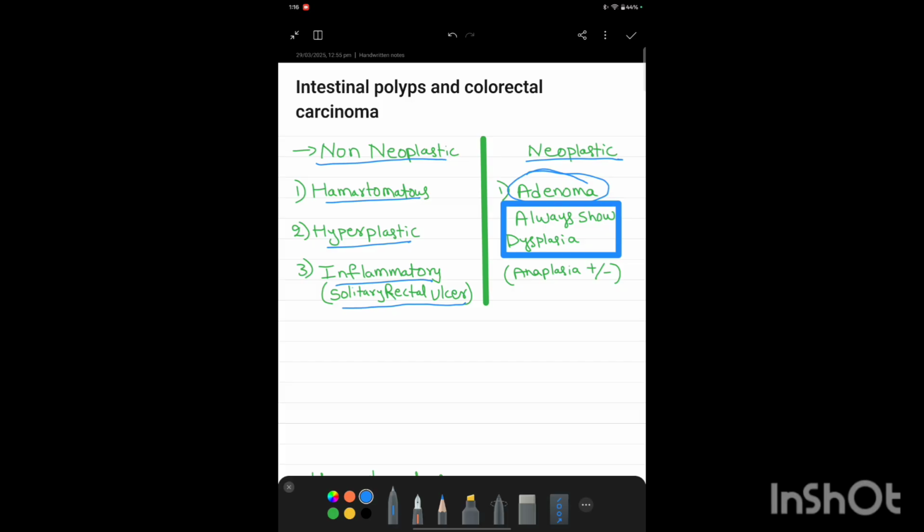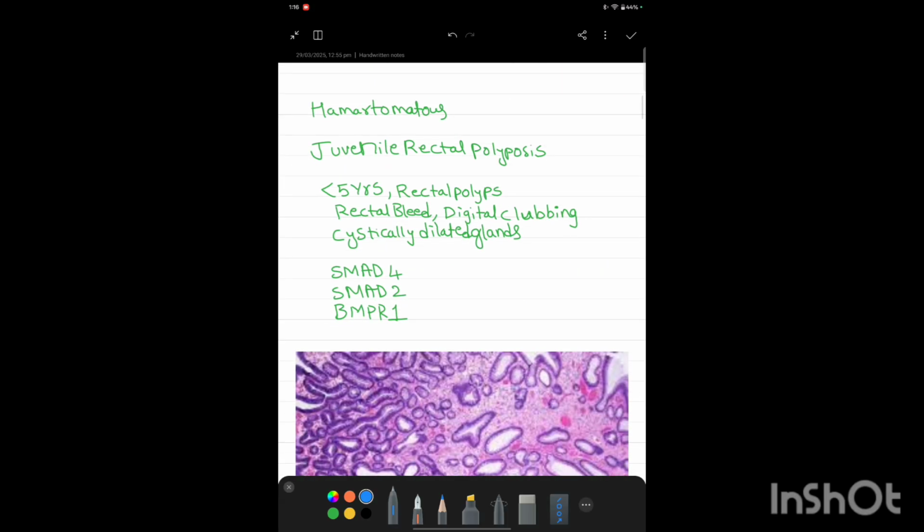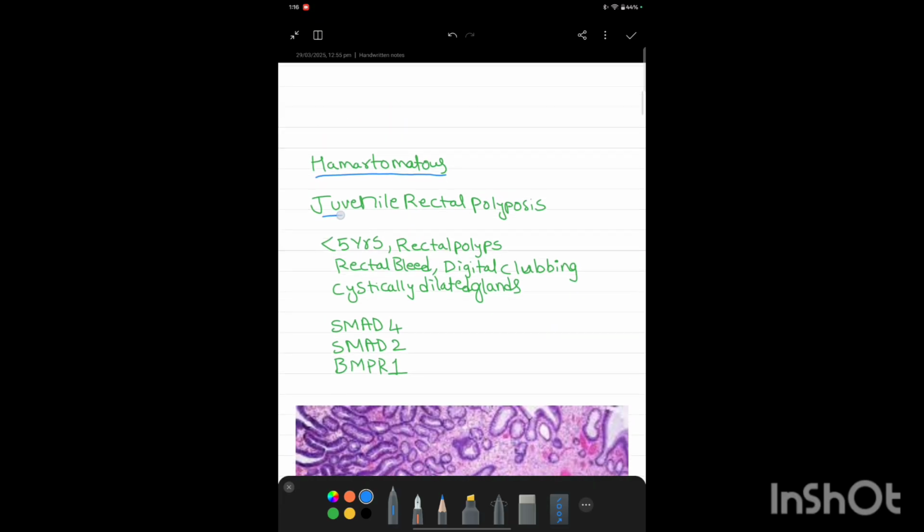Now let us discuss the non-neoplastic polyps, mainly the hamartomatous polyps. Hamartomatous polyps are a very important topic. Mainly, they are of two types. First we will learn about the main two types, and later we will learn about the syndromes which are associated with hamartomatous polyps. In hamartomatous polyps, the first type is called juvenile rectal polyposis.